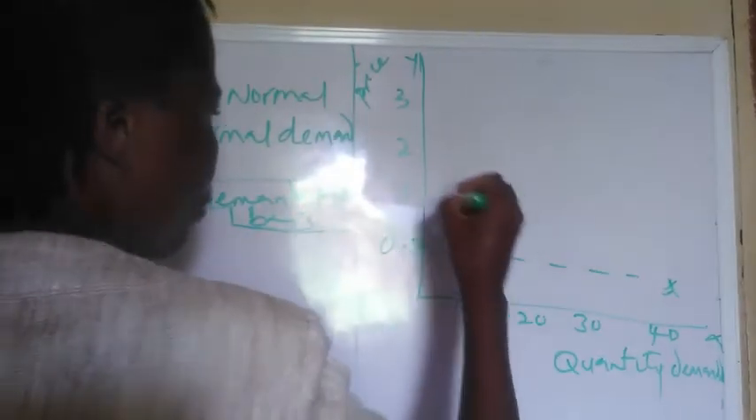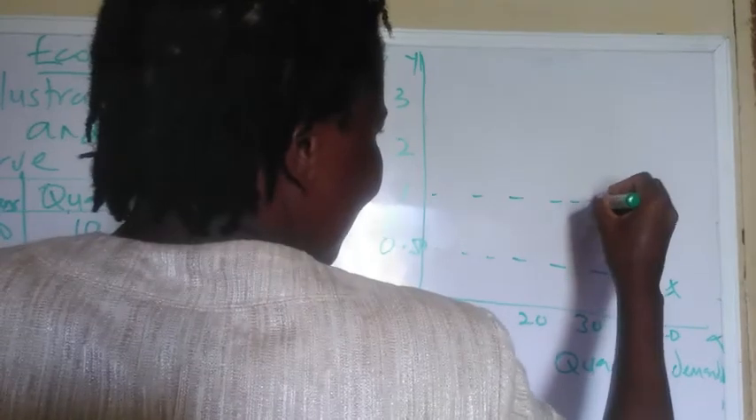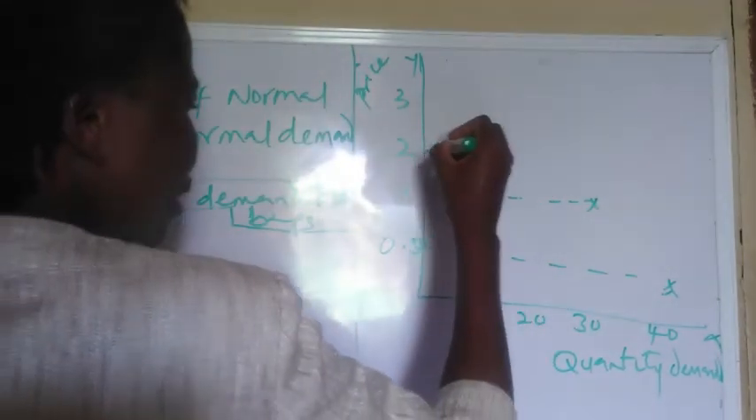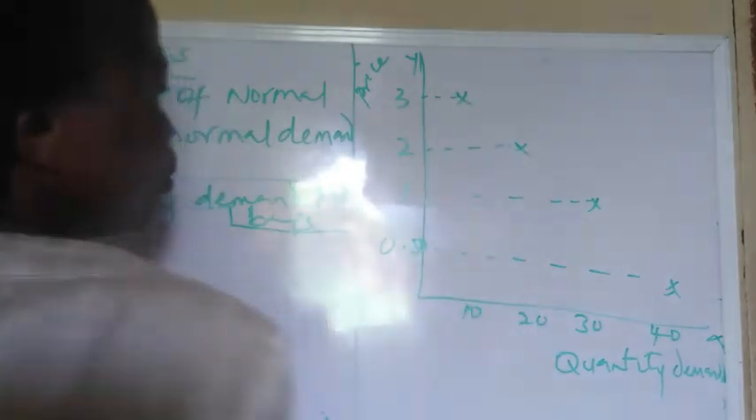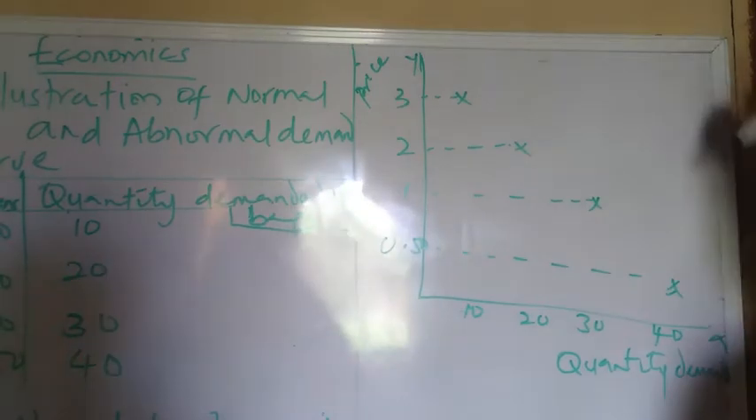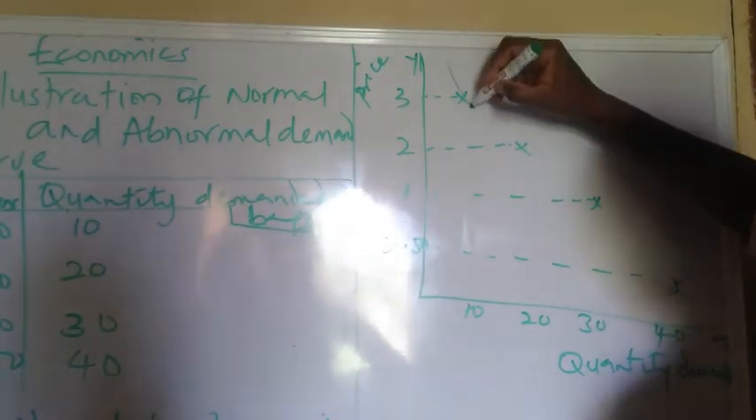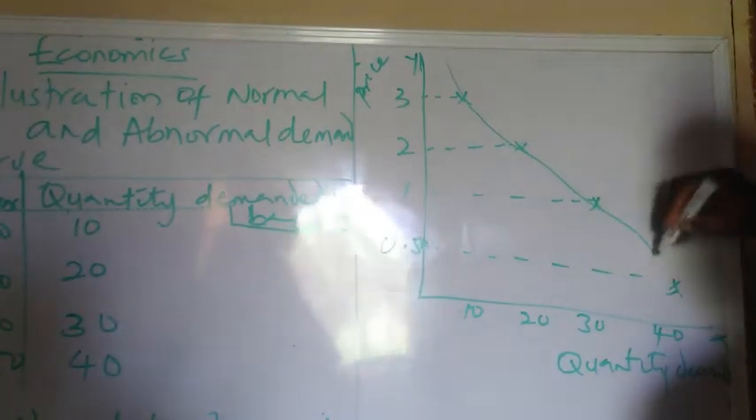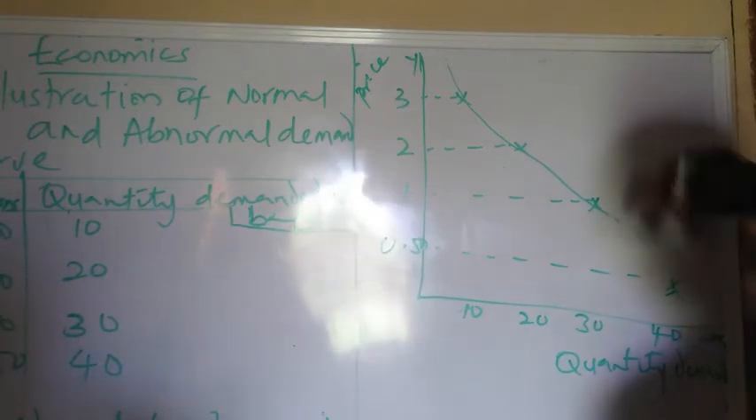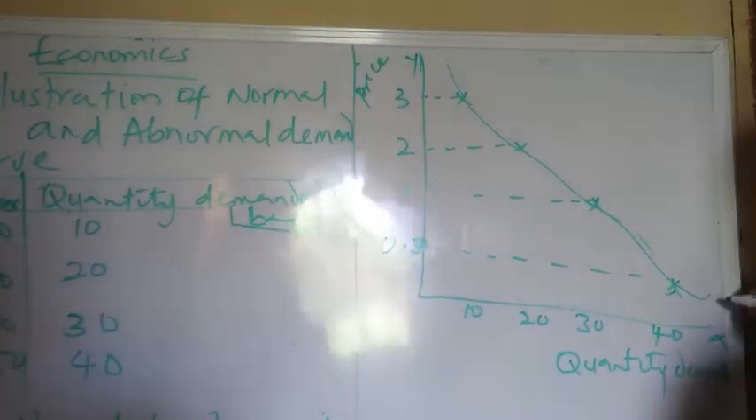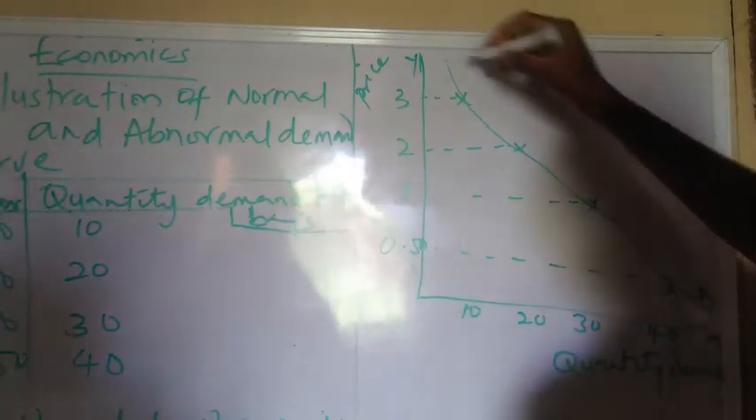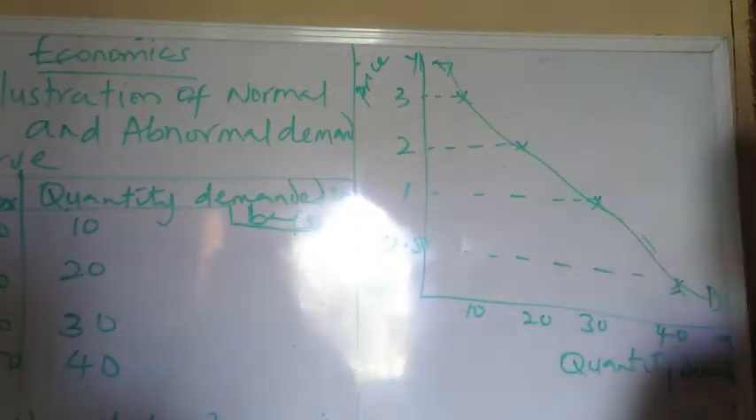At 1 naira, quantity demanded is 30. At 2 naira, quantity demanded is 20. And at 3 naira, quantity demanded is 10. After getting the points, you join them together to form the curve. When you are drawing the curve, don't use a ruler, because it is a curve and not a straight line. You use a free hand, or you use a broomstick to get your curve.